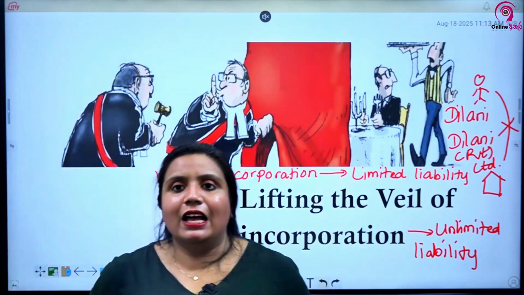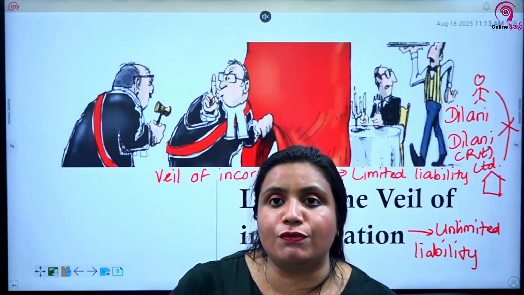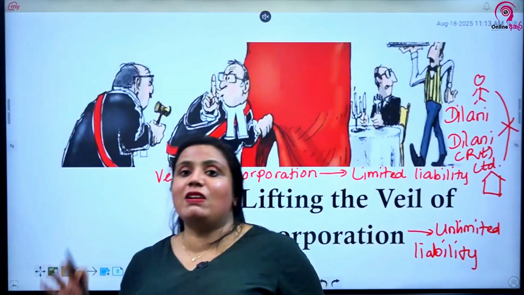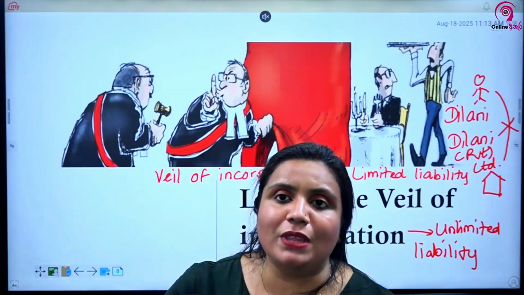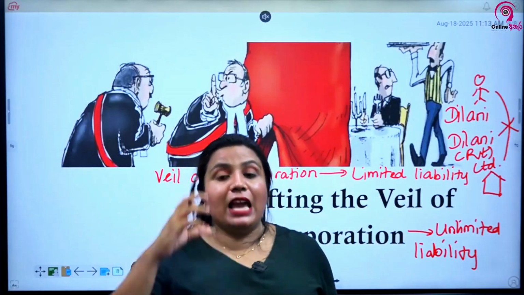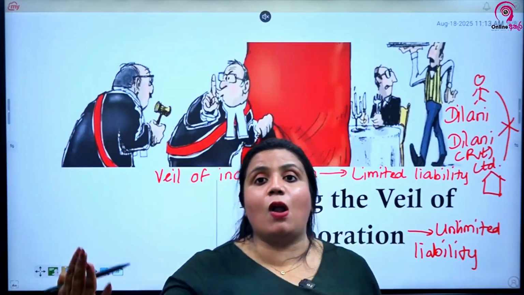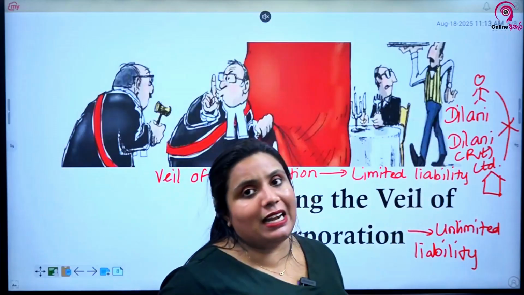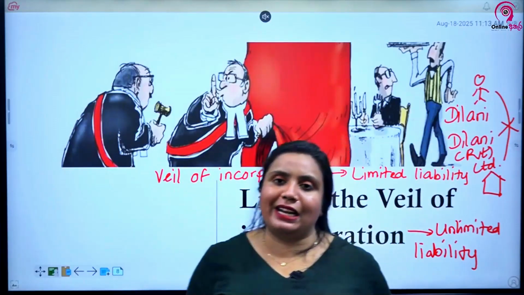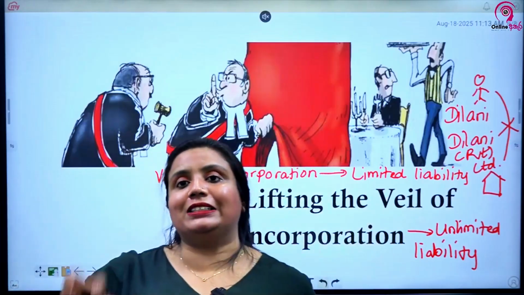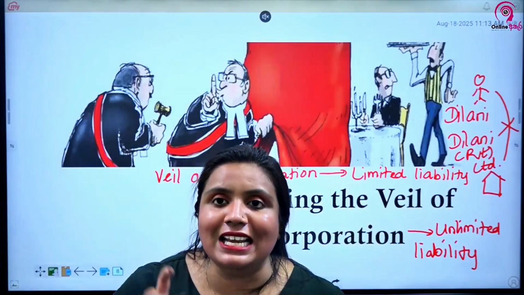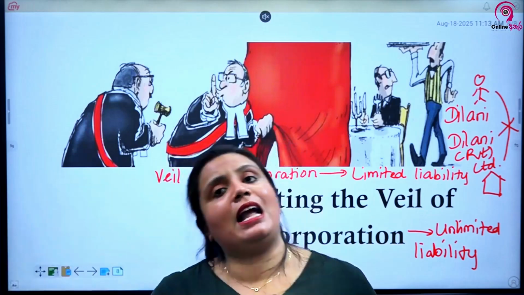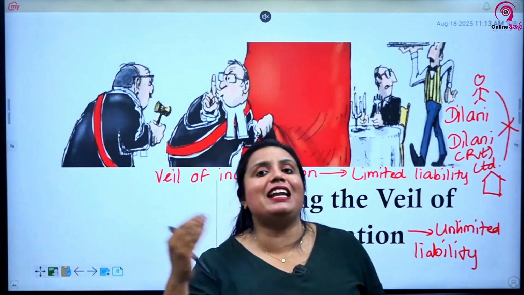I can't get any clients from the previous company I worked for. But Dilani Private Limited is a separate legal personality. Dilani Private Limited can take the clients from the other company. So thereby, to breach the law, to breach the contract, I use the aspect of limited liability or the aspect of separate legal personality. I use the concept of a company, which is illegal. I am trying to do a wrongdoing by covering behind the company. I am doing a wrongdoing by hiding behind the company.